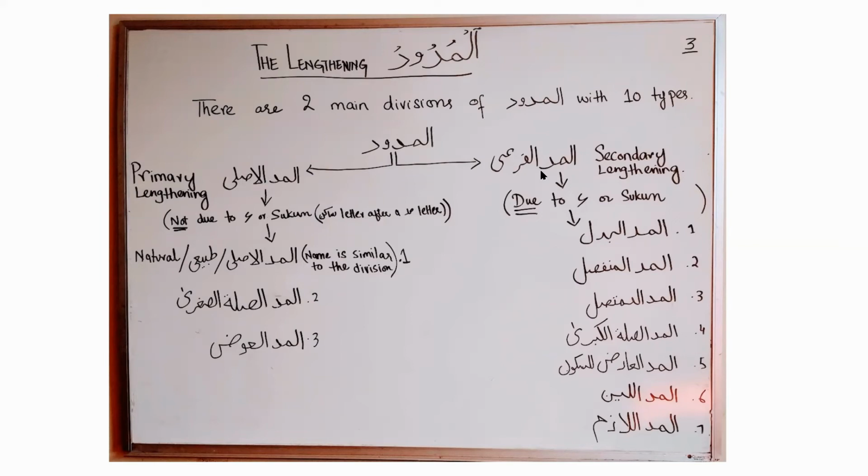The second category is maddul far'i or secondary lengthening. There are 7 mudud that fall under this category, and all of these mudud are caused either by a sukoon after the mad letter or by the letter hamza. Inshallah, we will learn all of them in detail.